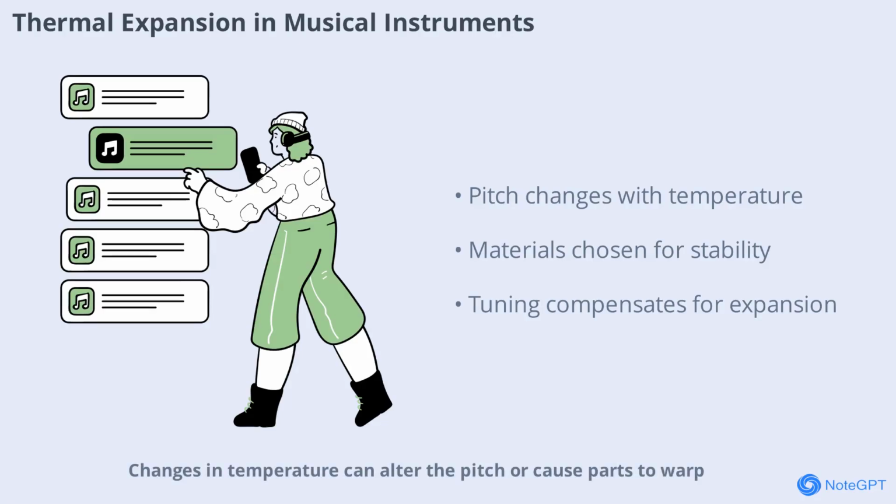Changes in temperature can alter the pitch or cause parts to warp. Musicians often tune their instruments before performances to account for these changes. Instrument makers use materials and designs that minimize the effects of expansion, ensuring consistent sound quality.